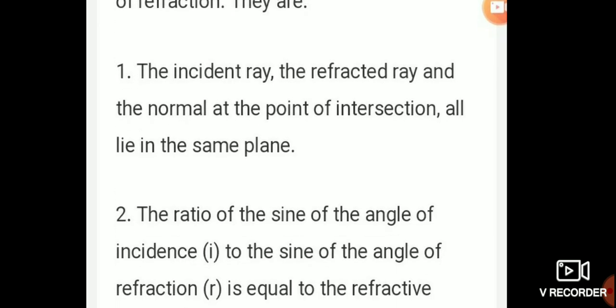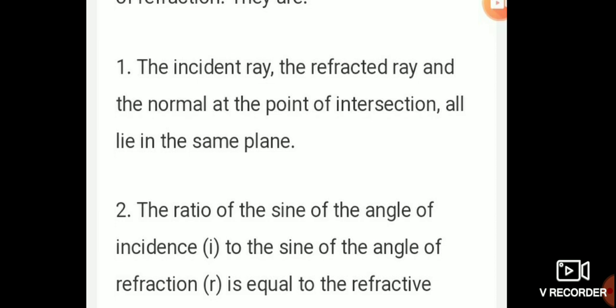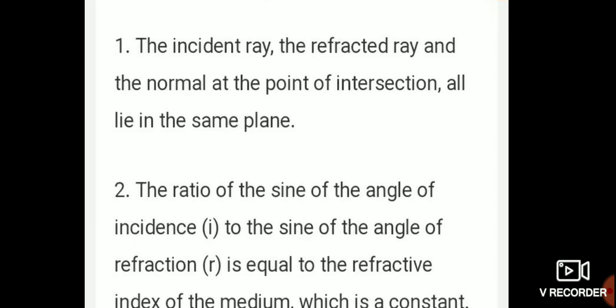The incident ray, the refracted ray, and the normal at the point of intersection all lie in the same plane.